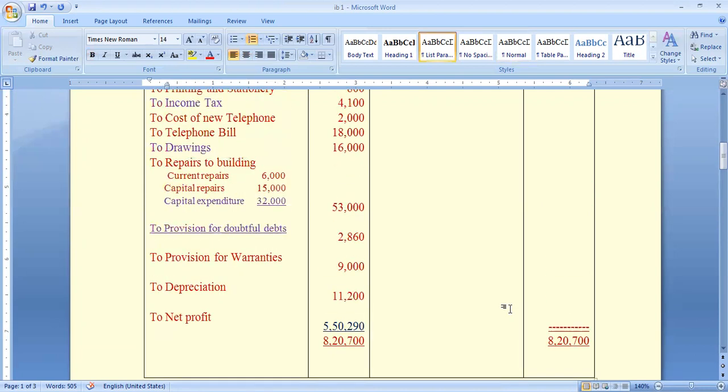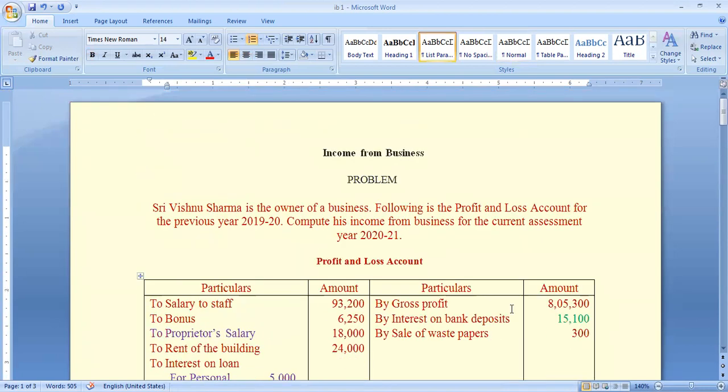So for this problem, we have to compute his income from business for the current assessment year.